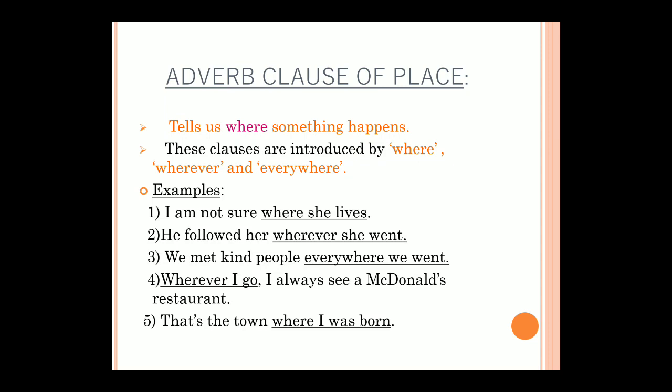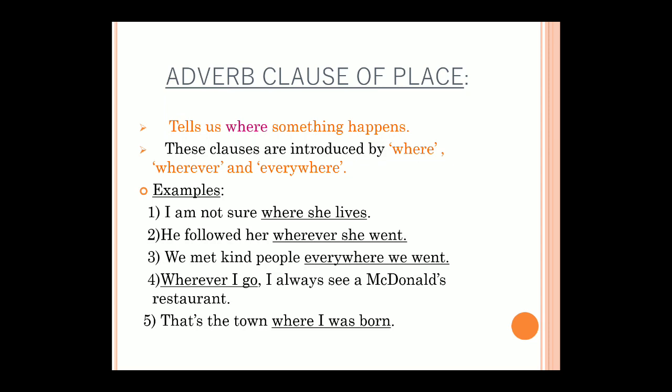Now as I said, if the subordinating clause is coming before, if the subordinating clause is beginning the sentence, then there will be a comma after it. So like wherever I go, comma, so after that comma is your main clause, okay. So wherever I go again is my subordinating adverb clause of place. So one thing you need to note is, do not end the sentence till you get a finite verb. Finite verb should be there. If finite verb is not there, then you need to search for that.